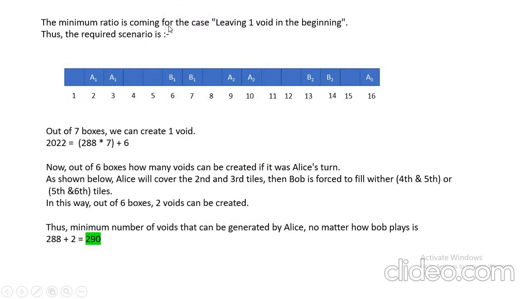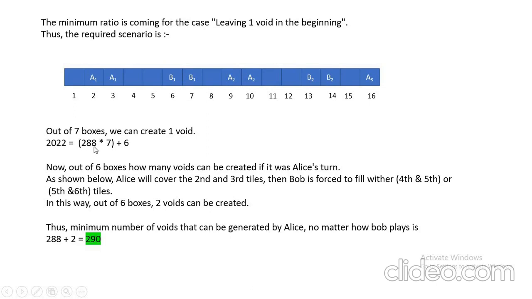The minimum ratio is coming for the case leaving 1 void in the beginning. We have confirmed. Thus the required scenario is leaving 1 void, A1, then leaving 2 voids, B1, leaving 1 void, A2, leaving 2 voids, B2, and so on. Out of 7 boxes we can create 1 void. Okay, now the main question is regarding 2022.